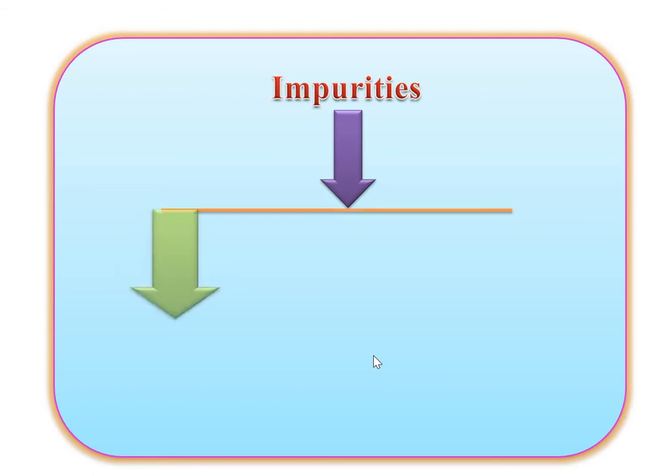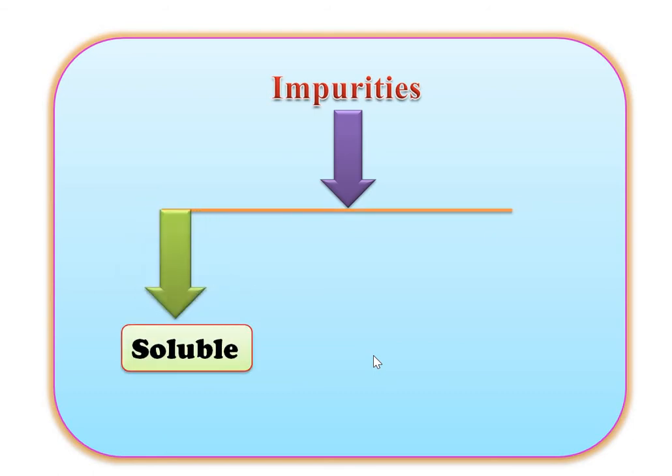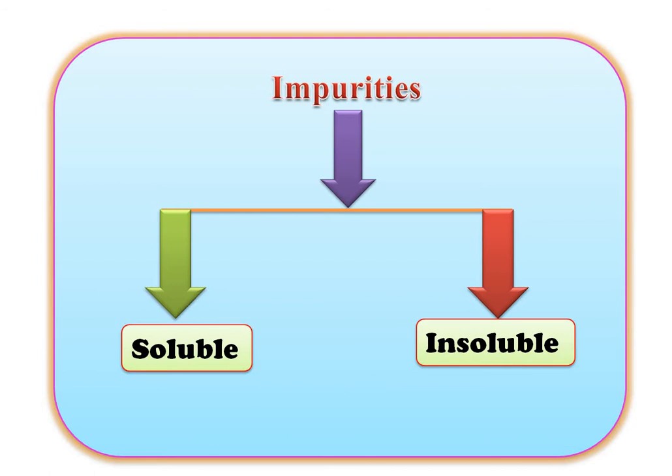First we see impurities, basically having two categories. First is the soluble impurity and second one is the insoluble impurity. In soluble impurity, the substance dissolves in the water easily, and in insoluble impurity, substances cannot dissolve in a solvent. Remember once again, soluble impurity: substances that get easily dissolved in a solvent, and insoluble impurity: substances cannot dissolve in a solvent. So let's see one by one.